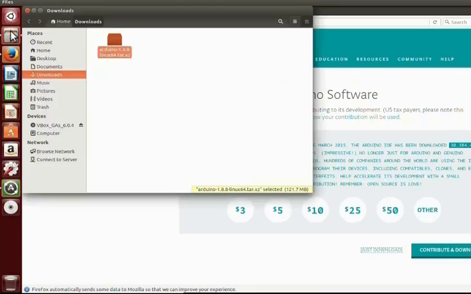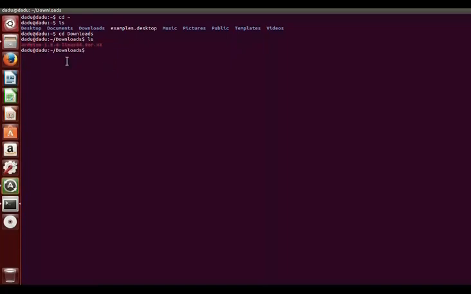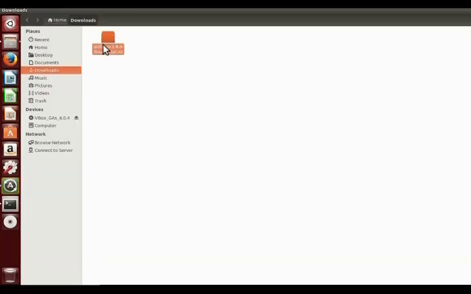So go to the download folder now. And this is the zipped version. So go to the terminal and go to download. Okay. So ls and see there is downloads folder is there. So you write cd download and ls. That means inside download folder that zipped file is there. So you have to unzip this file.